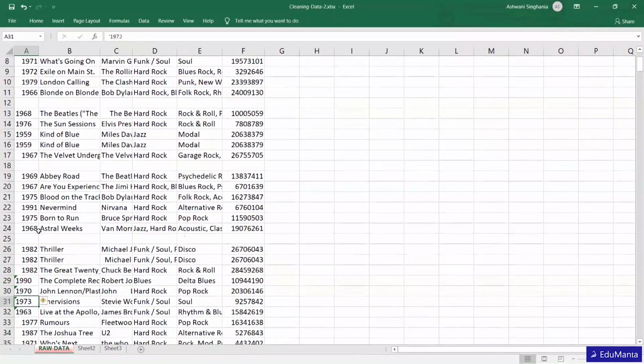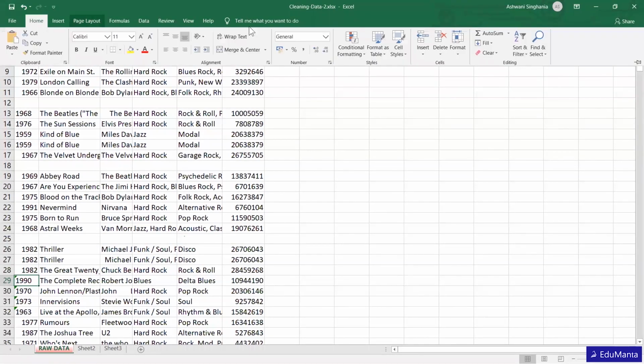Another problem is this one. In this case, what happened? People actually used an apostrophe. So you can see a small apostrophe over here to convert the number into text. Okay, so while entering, most people put an apostrophe so that it appears as text. But when you see it in the format, it's still General.